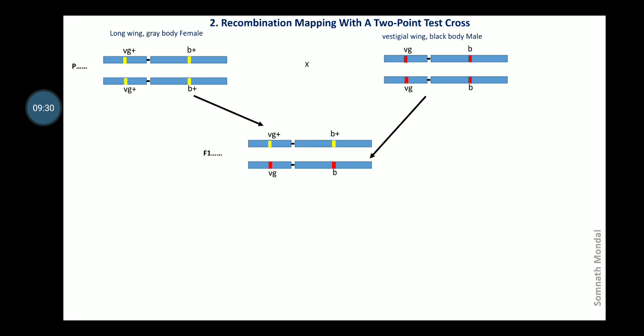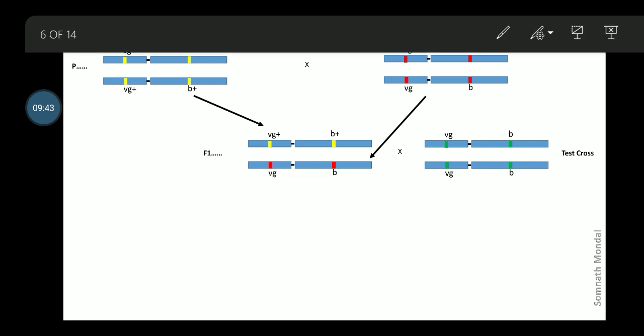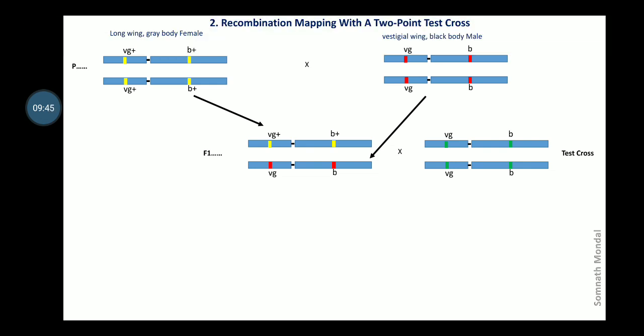Now if this F1 is test crossed with another homozygous recessive, then what will happen? From the first parent there will be the following types of gametes.